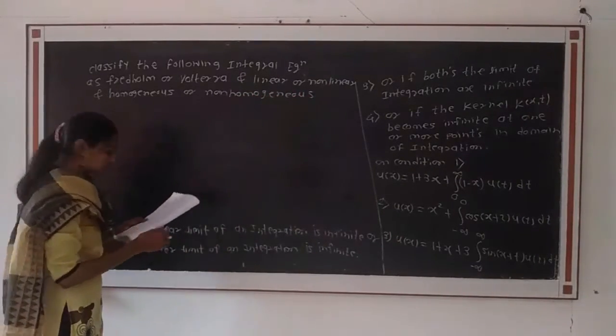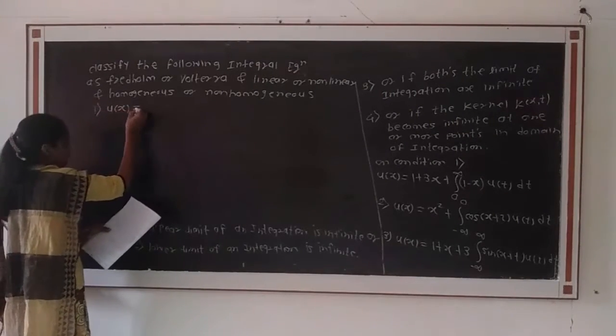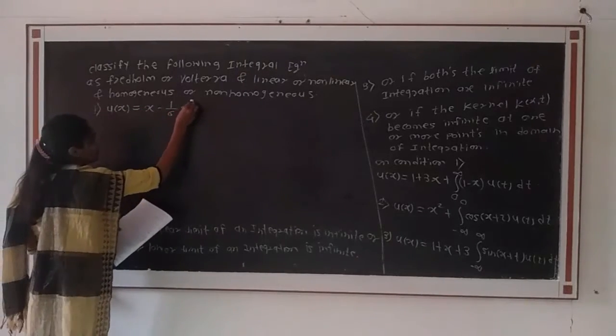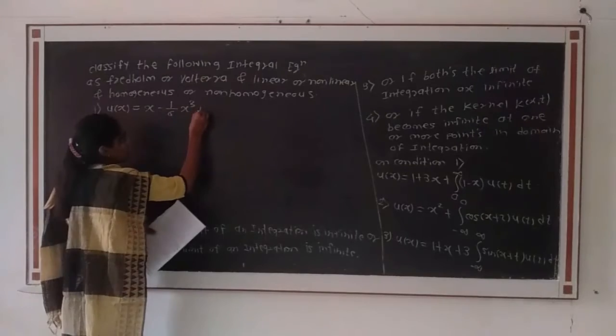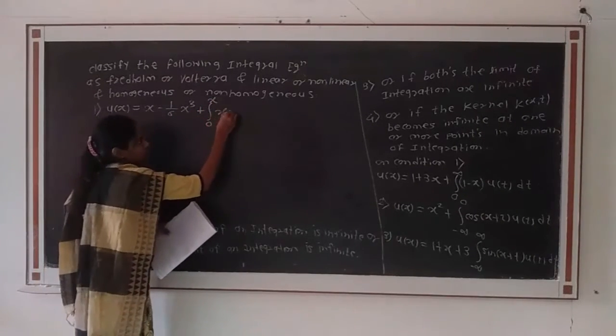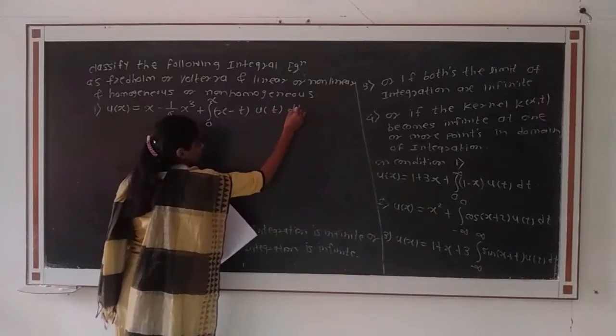We see the first example, u of x is equal to x minus 1 by 6 into x cube plus integration from 0 to x of x minus t into u of t dt.